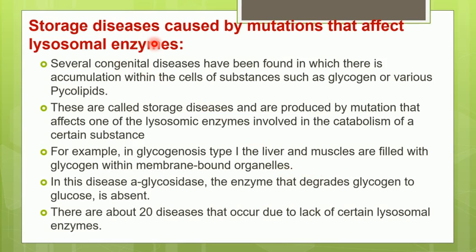In all, there are 20 diseases known where there occurs the accumulation of certain molecules due to lack or absence of lysosomal enzymes. From this example, we understand how important these lysosomal enzymes are in the cell to break down the unwanted materials.